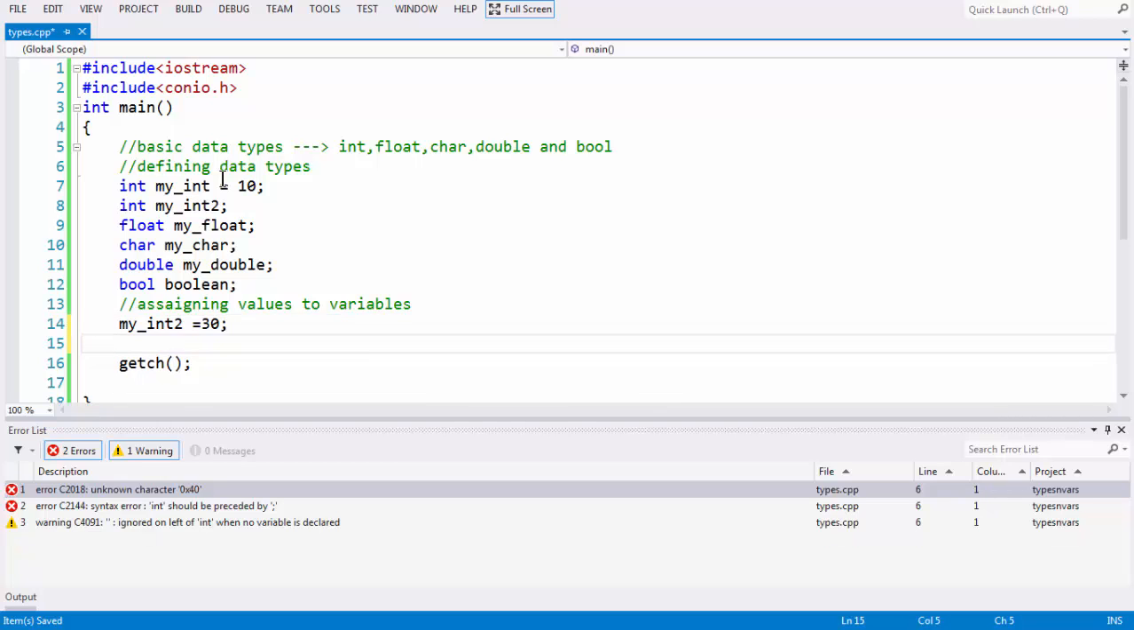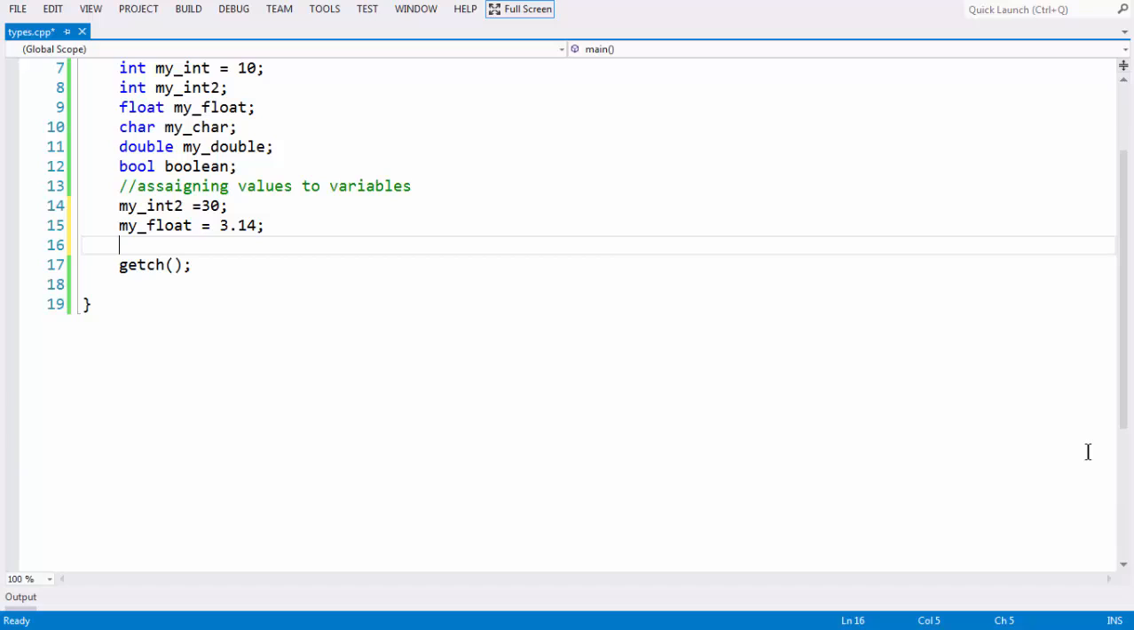You can do it at the time of definition directly, or else you can do it separately after defining all the variables. You can assign some values to it. In the same way, let's assign some value to my float also here. So let's say 3.14, which is the value of pi. Okay, so let's go to full screen here.